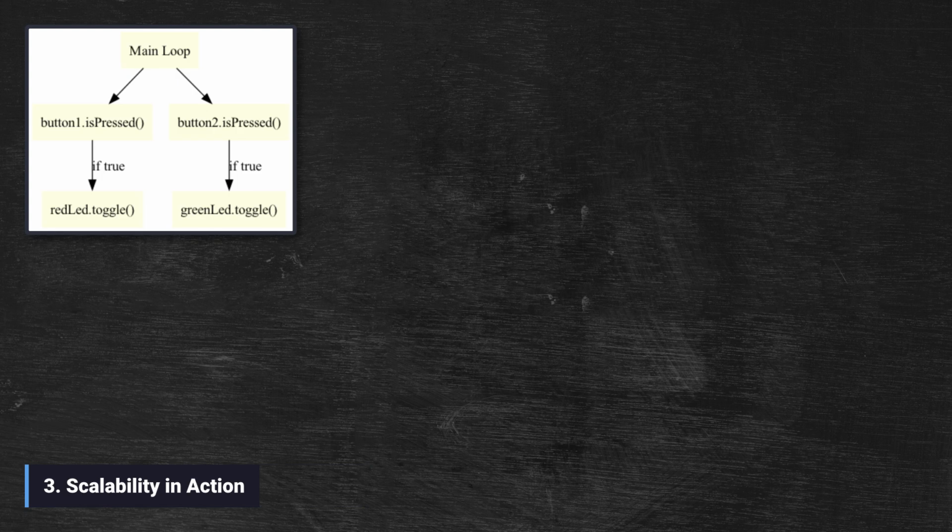Imagine doing this the procedural way with global variables, complex if statements. Here, if you want a third LED and a third button, you just add 2 more lines of code. Your main program structure never gets more complicated, no matter how many components you add.